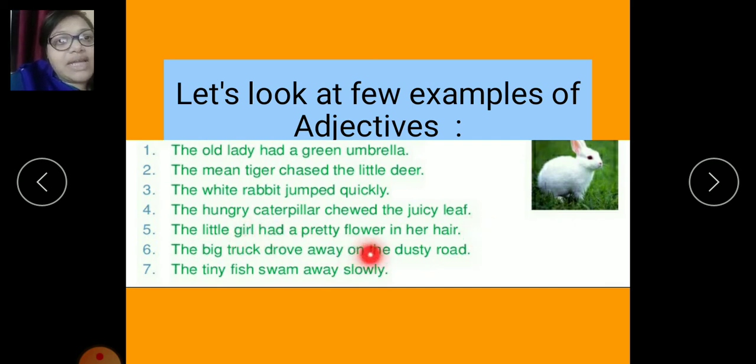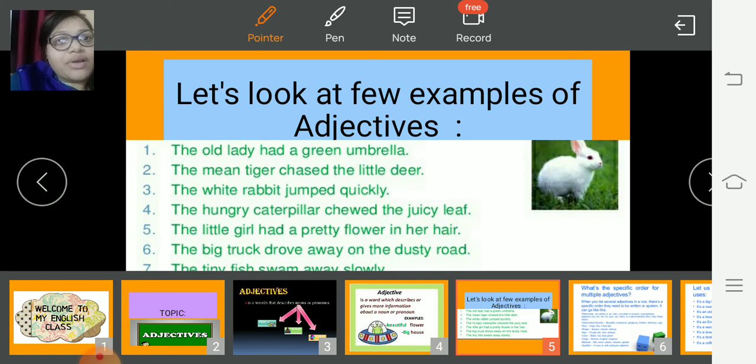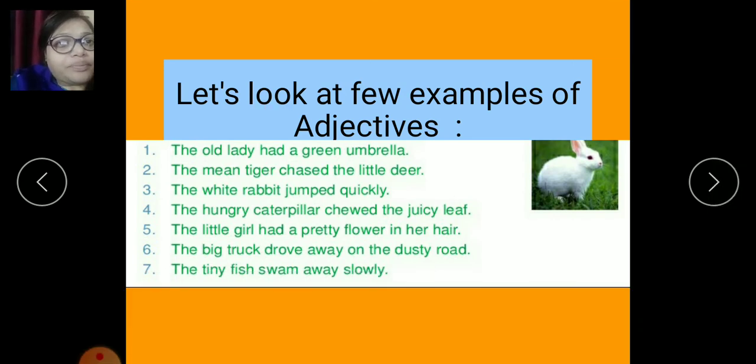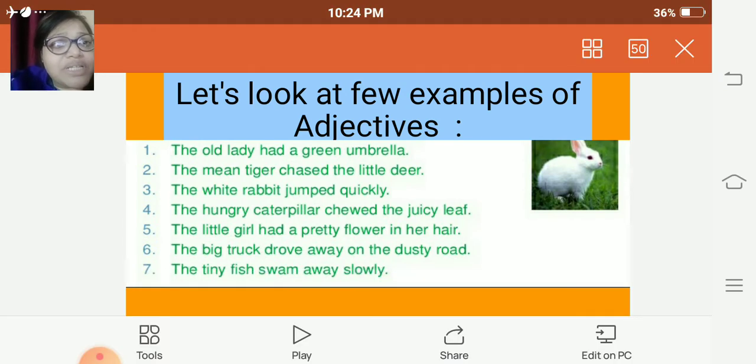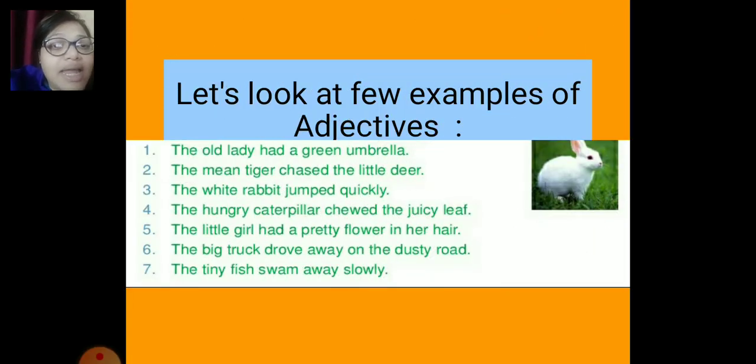The little girl had pretty flowers in her hair. So here the words little and pretty are adjectives. Then in the next, number 6, the big truck drove away on a dusty road. The tiny fish swam away slowly.